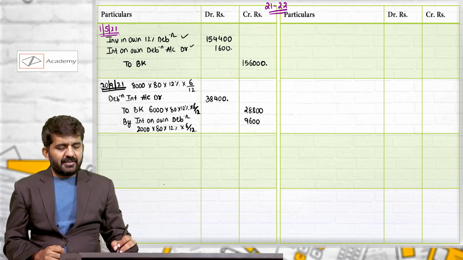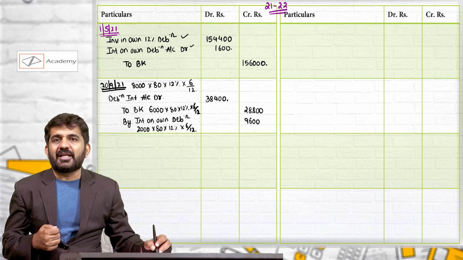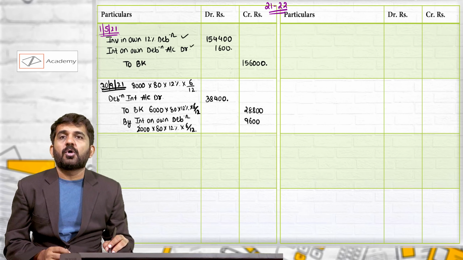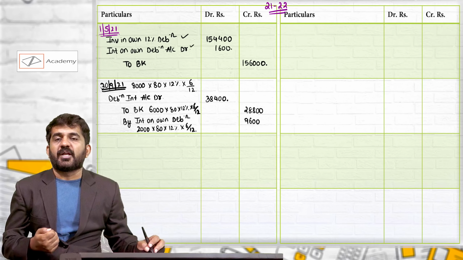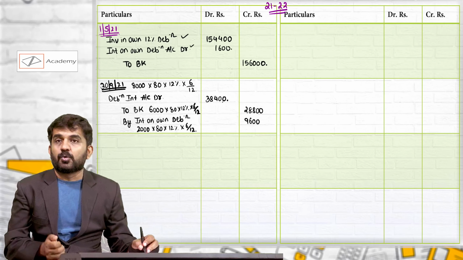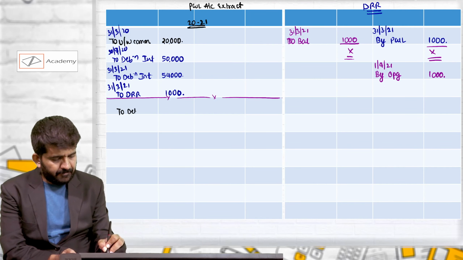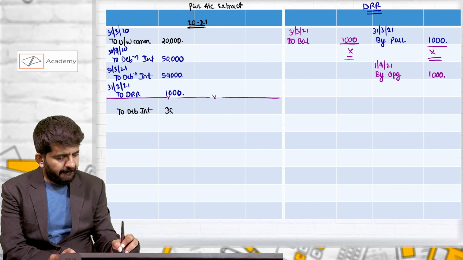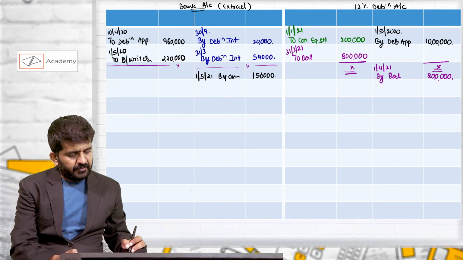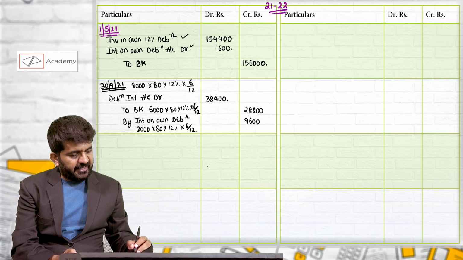So understand, you just need to pay 28,800 rupees even if total payable was 38,400, because you have earned interest on your own debentures of 9,600. Debenture interest account debit will normally be closed in P&L account 38,400. And it will normally be closed on 31st March. To bank 28,800.